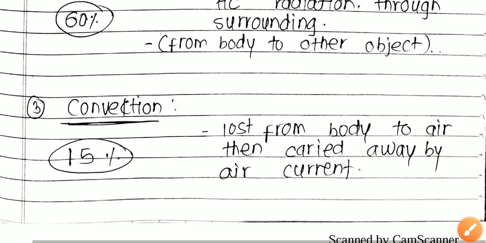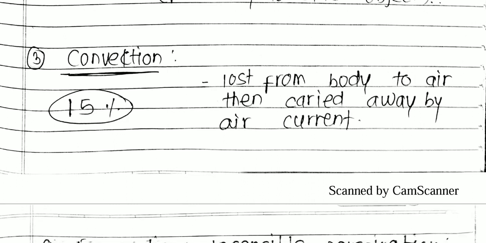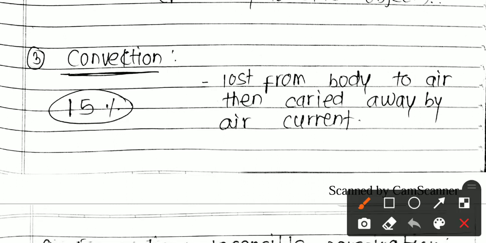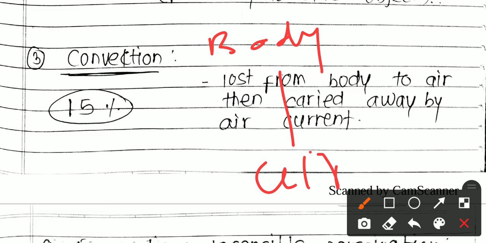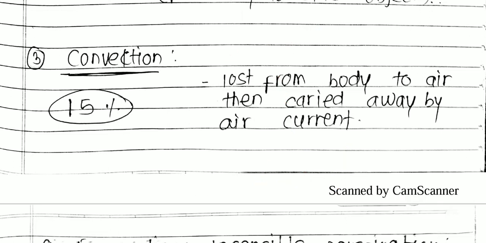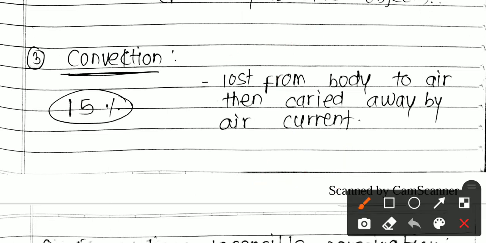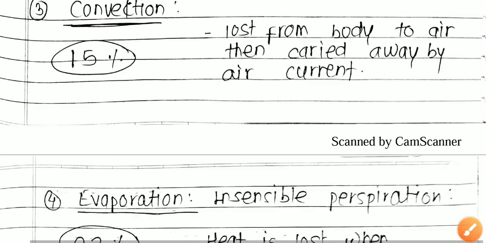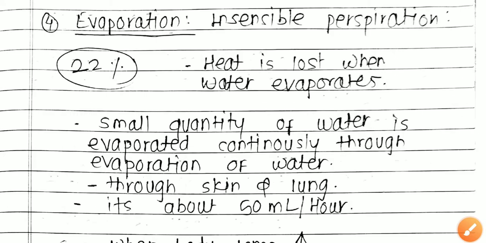Now the next one is convection. Conduction of body heat from your body to the air is convection. Whenever it occurs from the body to air, it is called convection. This heat lost from the body to air is carried away by the air current. This is 15%. Now here is evaporation or insensible perspiration.